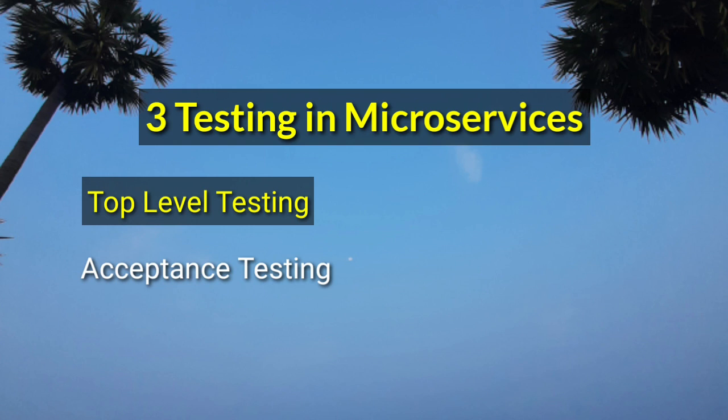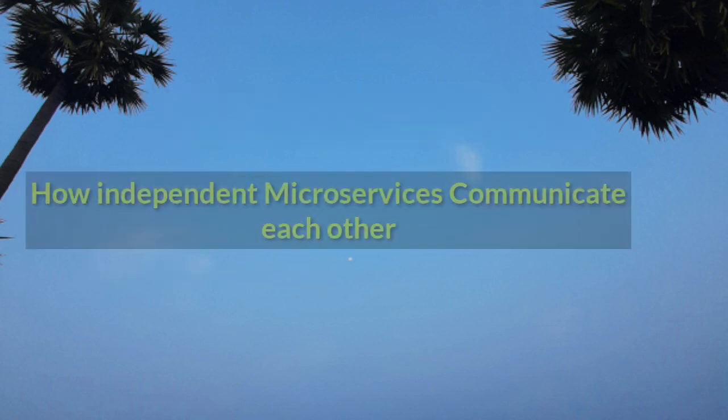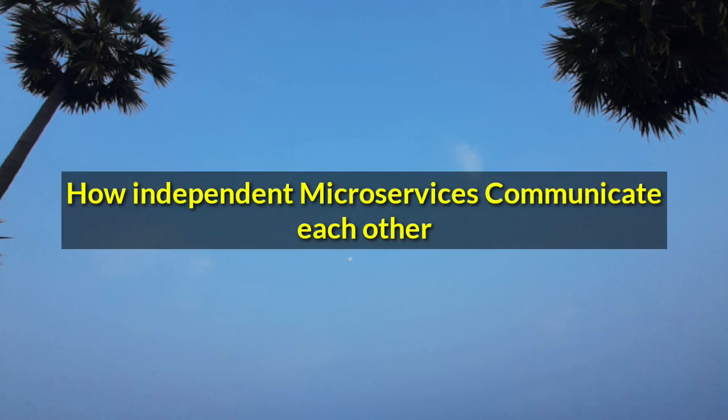The next question is, how do independent microservices communicate with each other? This is one of the most frequently asked entry questions. So it depends upon your project needs. However, in most cases, developers use HTTP or REST with JSON or a binary protocol. However, they can use any communication protocol.